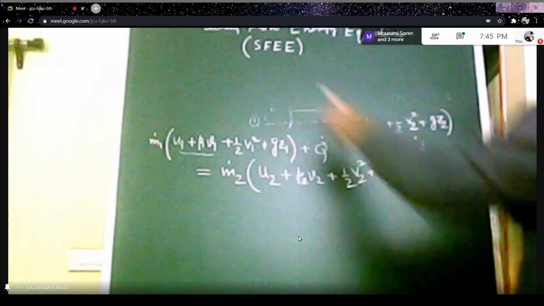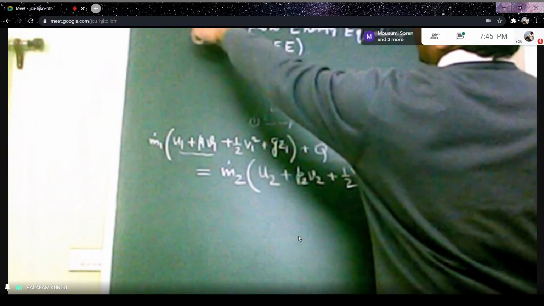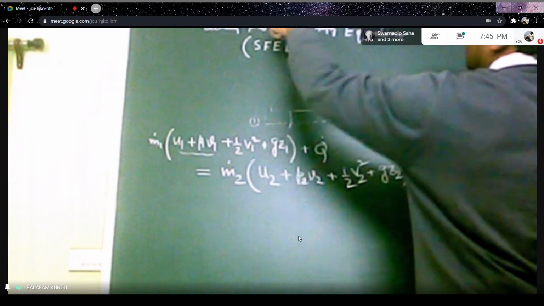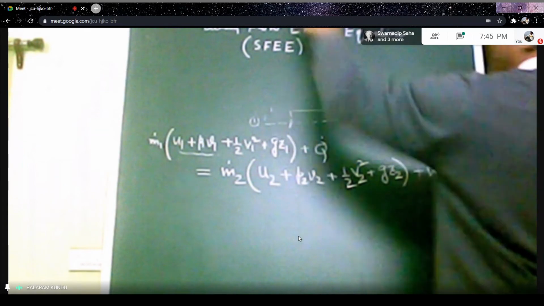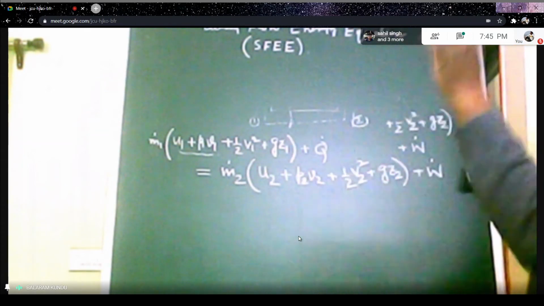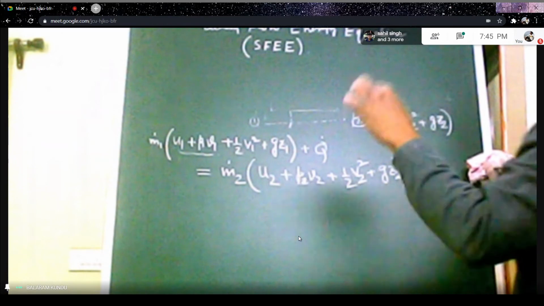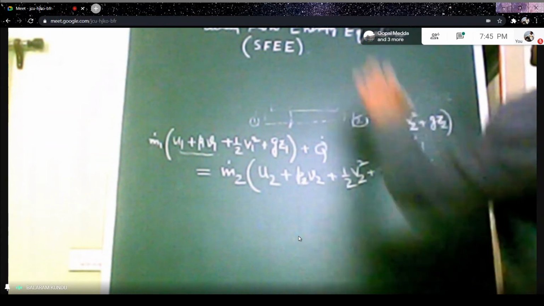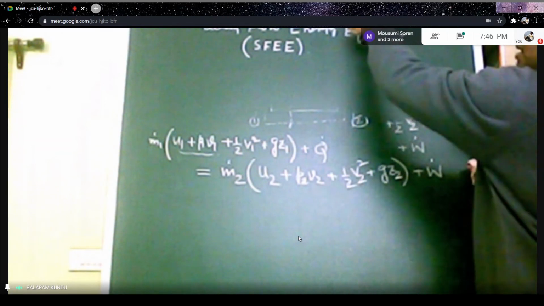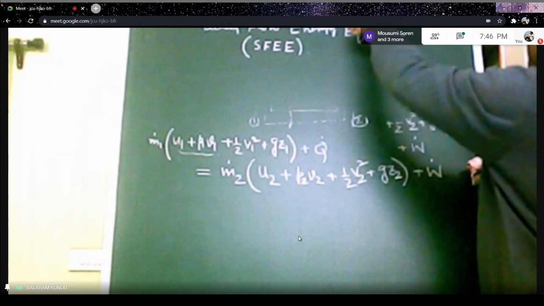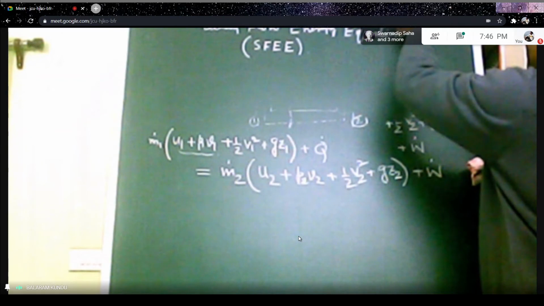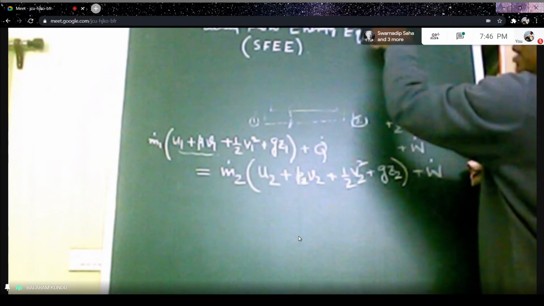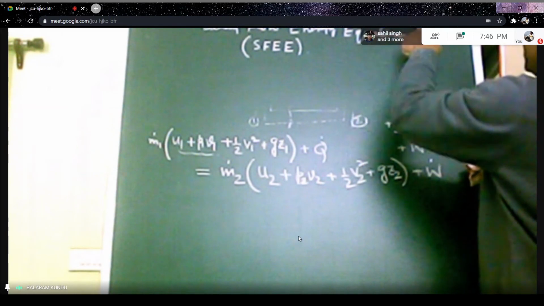That means at the inlet, specific enthalpy h1 plus kinetic energy at the inlet plus potential energy plus heat transfer, if heat is added to the system. So that is total heat added to the system, Q dot divided by mass flow rate, and that should be equal to h2, that is specific enthalpy at exit, plus kinetic energy per unit mass flow rate plus potential energy per unit mass flow rate plus work done by the system per unit mass flow rate.